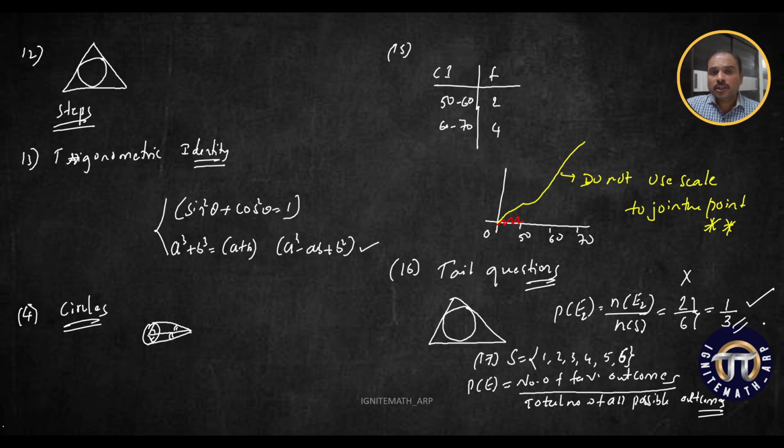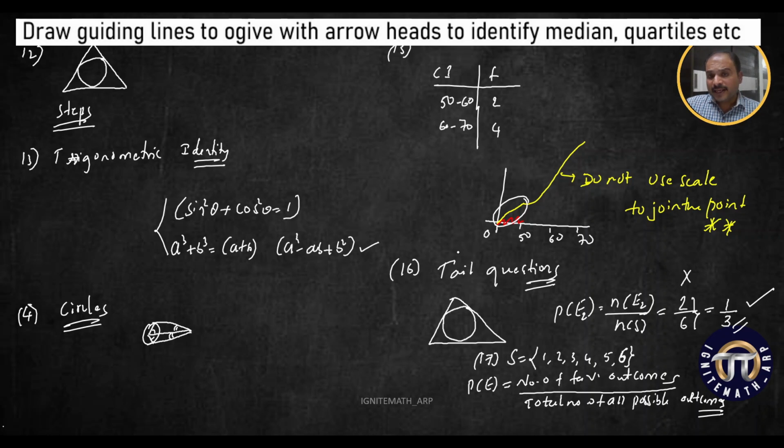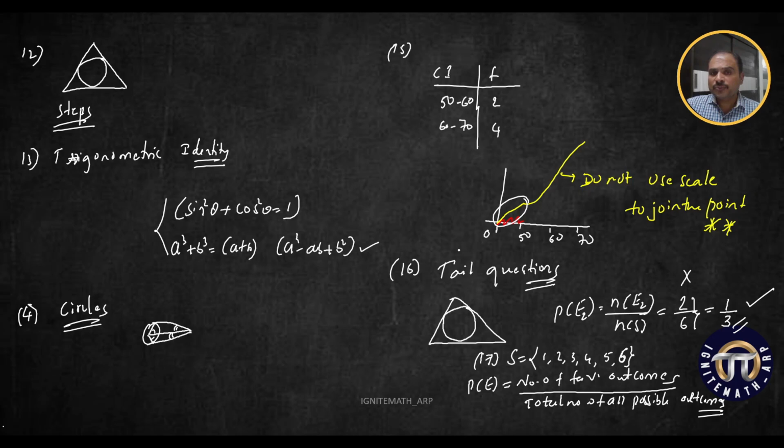You might have forgotten to join the ogive to the origin. You might have forgotten to draw the key. You might have forgotten to express the reason in the statement form of a theorem. Because of such simple things, 1 mark lost here, 1 mark lost there, another mark lost there. All together you may lose 5 to 6 marks even though your answers are exactly correct.